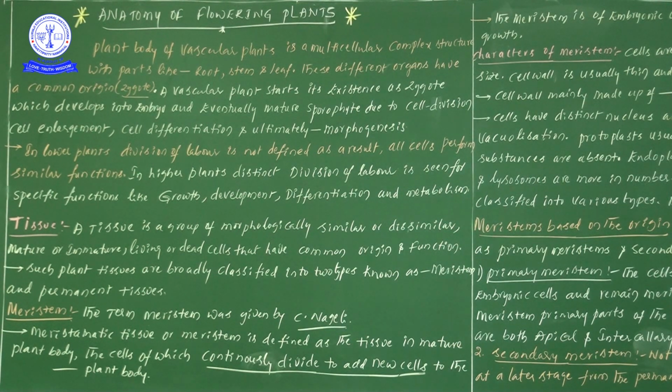Morphogenesis means first of all cells are there, and these cells are converted into tissues, the tissues are converted into organs, and organs definitely develop into organ systems, and later organ systems form the organism. Ultimately, morphogenesis means the formation or development of different types of structures that we observe. So that is up to morphogenesis.